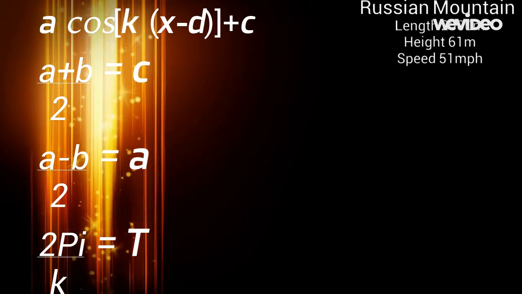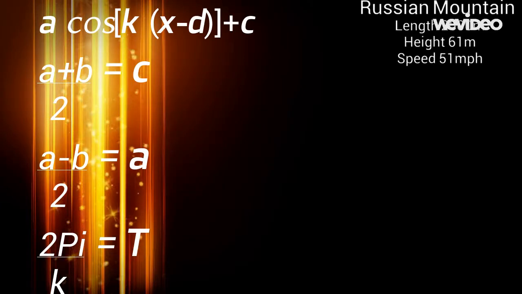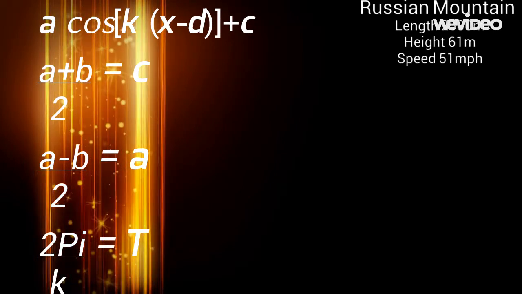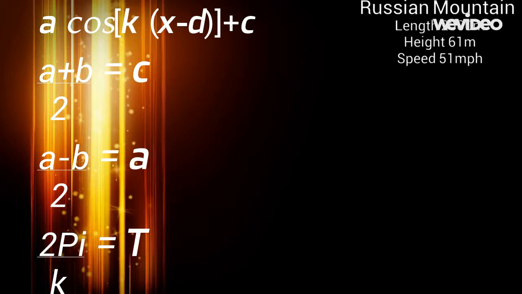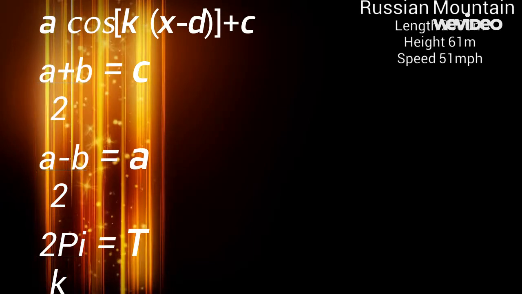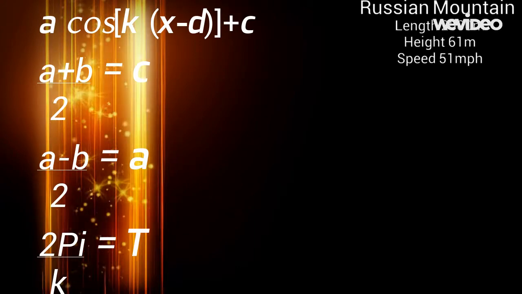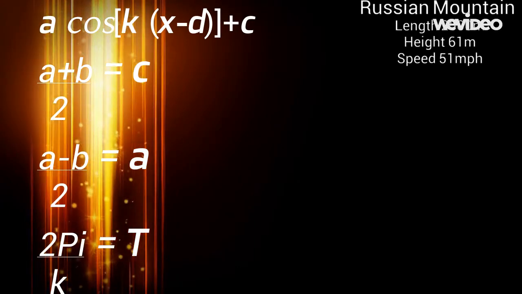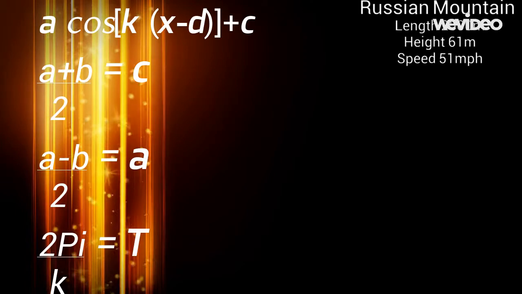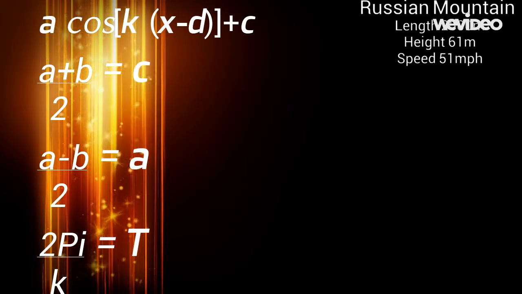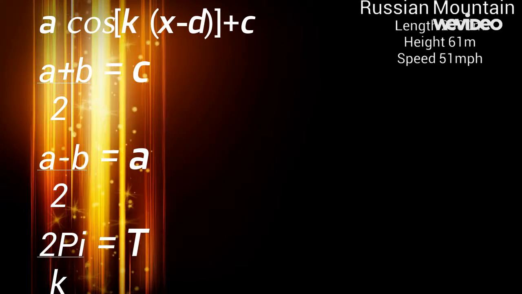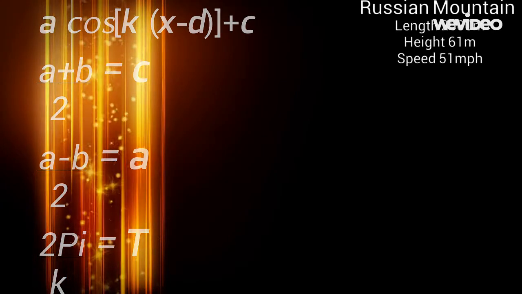Subtraction of these two values divided by 2 will give us a value, and it's amplitude of the graph, or how much the graph is stretched or compressed vertically. Period T is equal to 2 pi over k. This k value determines horizontal stretch or compression of the graph. Last value d is determined by looking at the graph of function and comparing to original graph. For this value, we need to calculate phase shift of the function from original parent function.